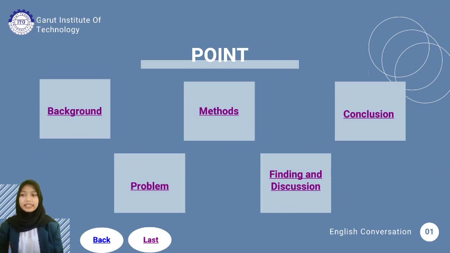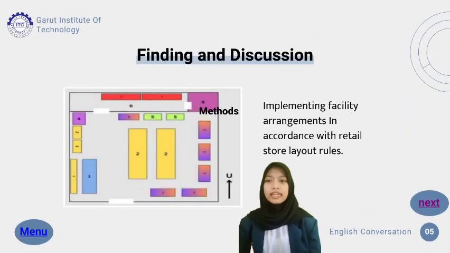Next, finding and discussion. The picture on the side is the layout of Prima Freshmart Store facilities, Vocational School, Bogor Agricultural Institute. The observation results show that the Prima Freshmart Store implements facility arrangement in accordance with retail store layout rules. This is supported by previous research and by using the activity relationship chart method.